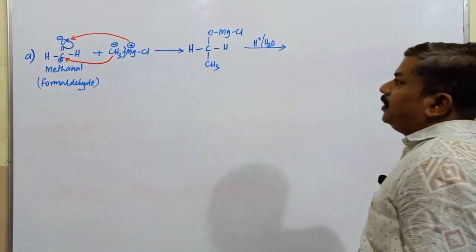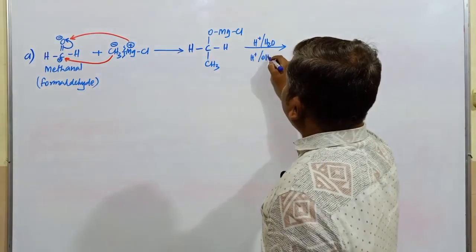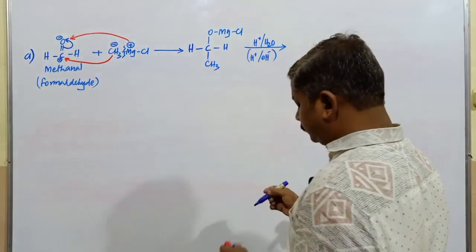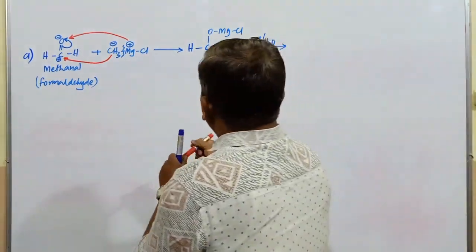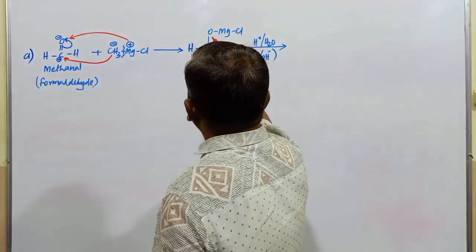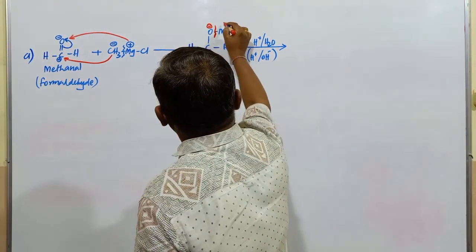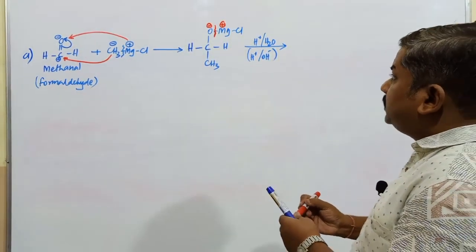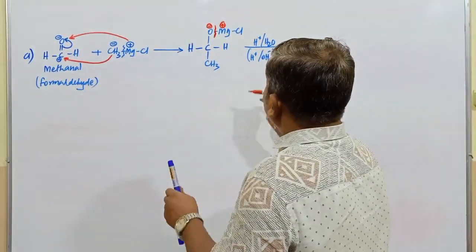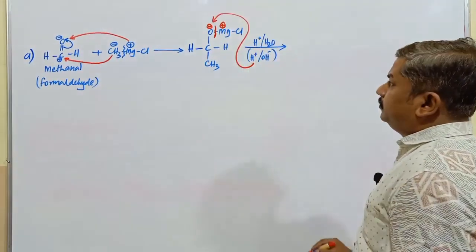When it is subjected to hydrolysis here, H plus and OH minus ions both will be present. Now which bond is going to be highly polar here? Oxygen is the most electronegative atom, magnesium is a metal. So this is the atom carrying negative, this is the atom carrying what? Positive charge. When this bond is highly polar, the H plus is added to this oxygen atom.